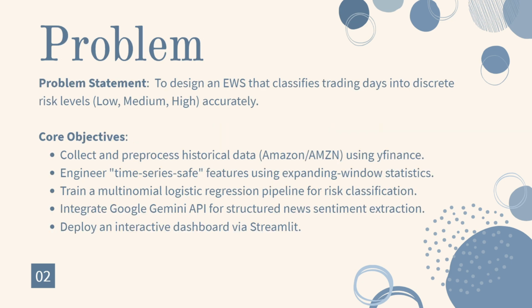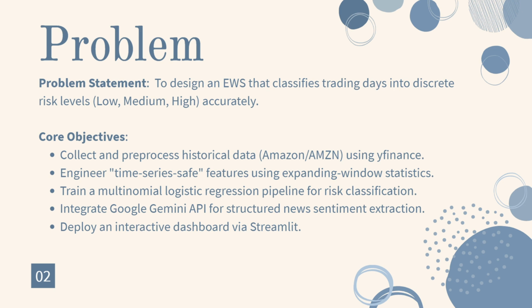So let's see this problem. For this model, we used a historical data set. Let's say we will be using Amazon. We will calculate three parameters for it, which we will be using in this model. These are volatility, value at risk, and the Sharpe ratio. We used a multinomial logistic regression machine learning based technique for the stock market analysis in this problem.